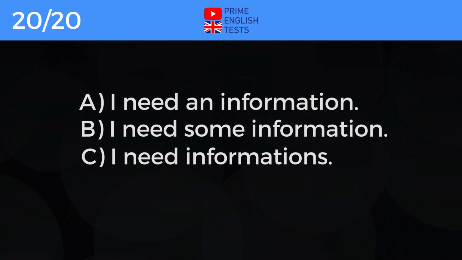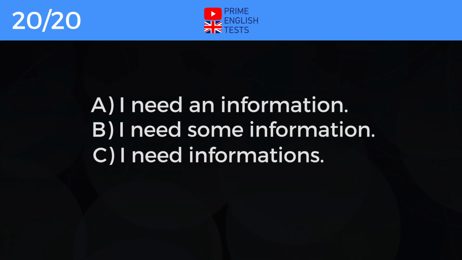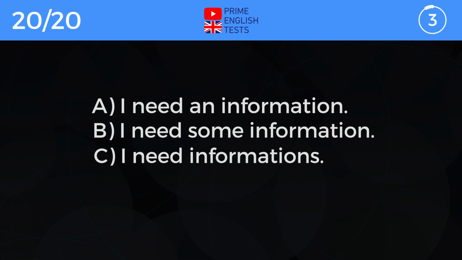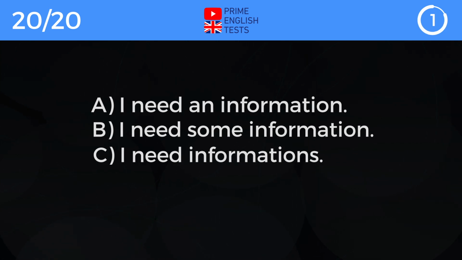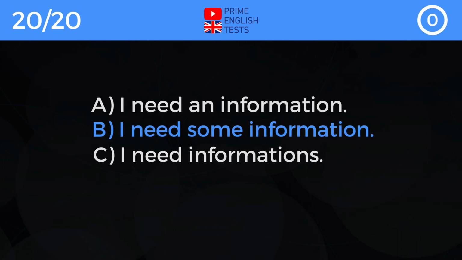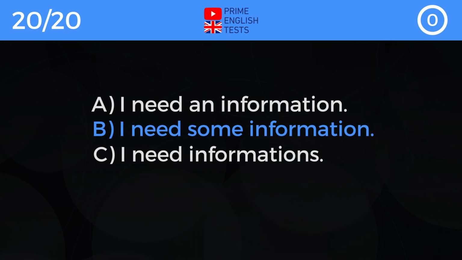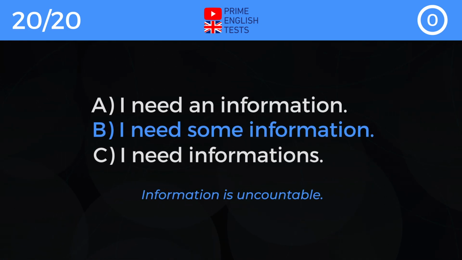A. I need an information. B. I need some information. C. I need informations. Correct answer is B. I need some information. Information is uncountable.